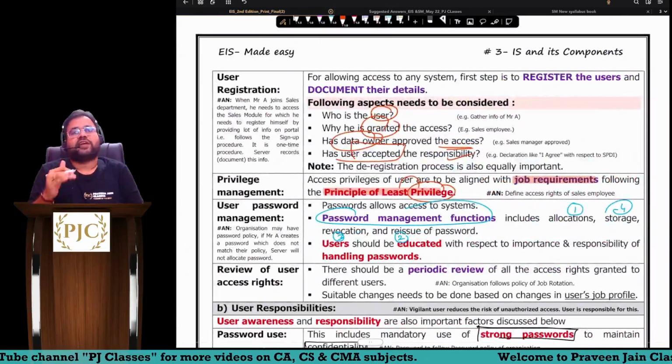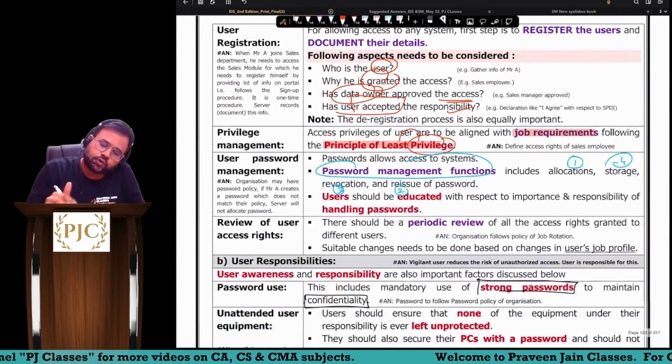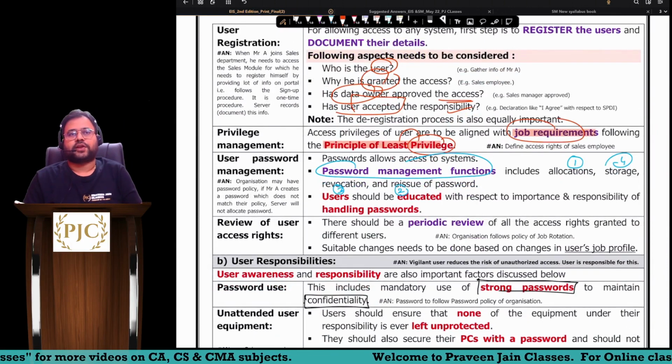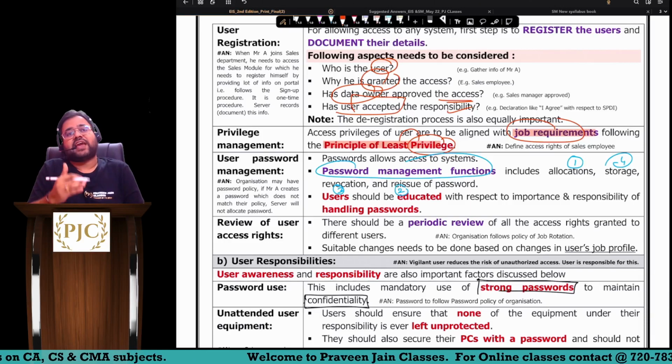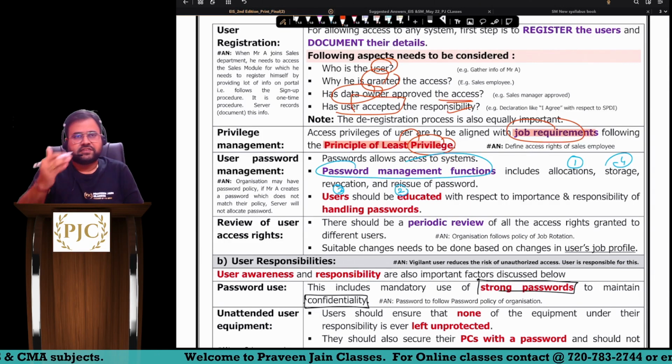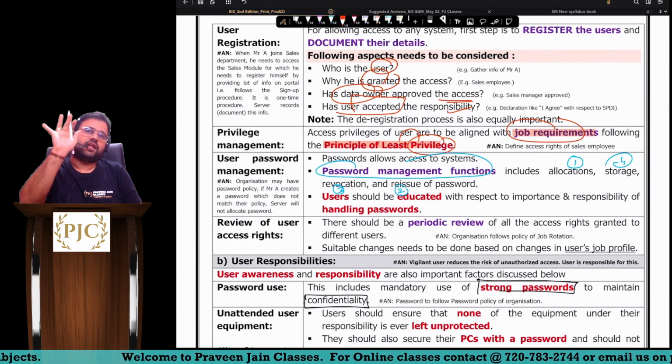Sir, access should be given to the extent required for him to do the work. So that is based on job requirement. This principle is called the principle of least privilege, meaning giving access to the extent required. जिसको जितना होना उसको उतना देना, है ना?